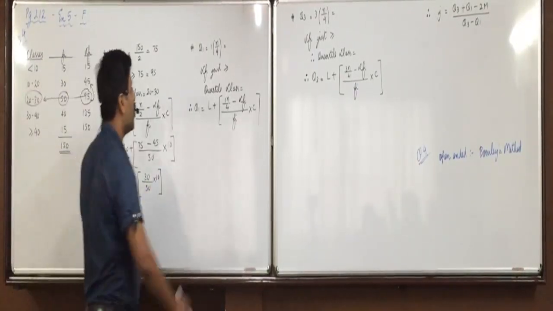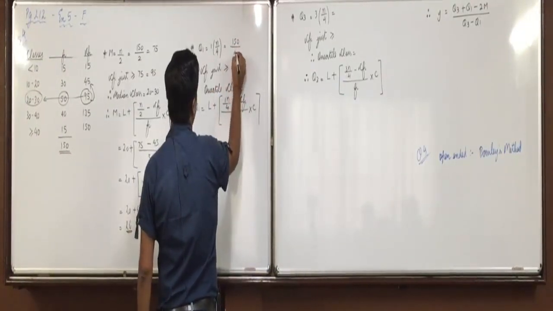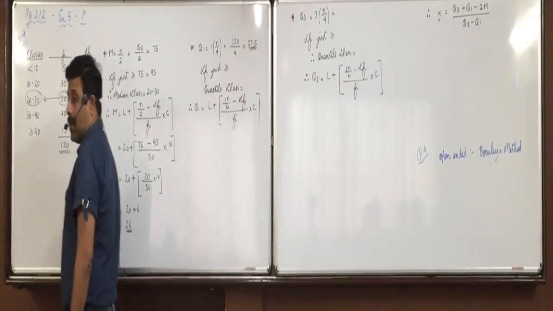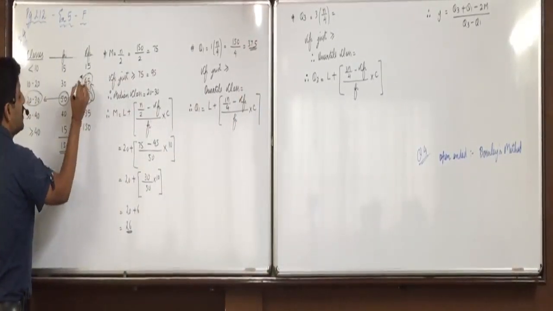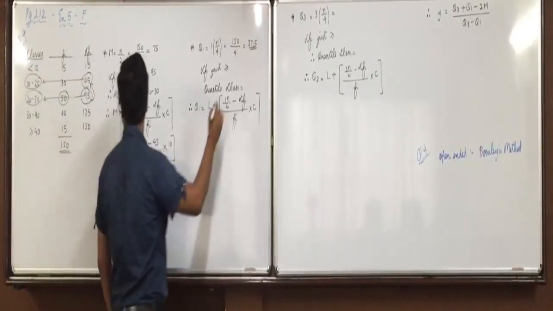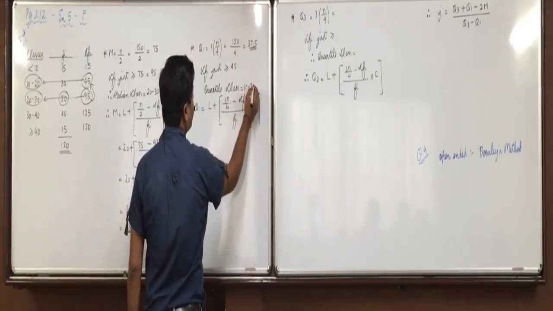Okay. Now for quartile 1, 1 into n by 4, so 1 into 150 upon 4, that is 37.5. Now the CFI just greater than or equal to 37.5 is 45, and the class against that is 10 to 20. So 45 is the CFI, class 10 to 20.